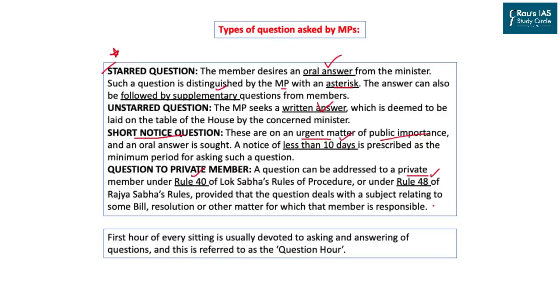So let's say a private member or a member of parliament has tabled a specific bill. Let's say a bill related to transgender persons. This was once asked by the UPSC in the prelims as well. So if any member of parliament who is not part of the government, who is not a member of the council of ministers, has tabled a bill, other members of the parliament can raise questions to this member in respect to that particular bill. The first hour in the meeting is dedicated to the question hour, where this kind of question and conversation takes place.